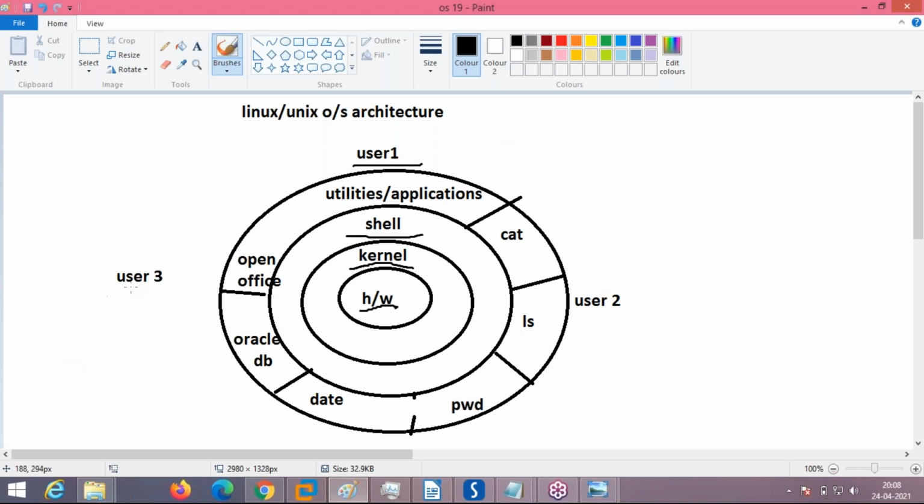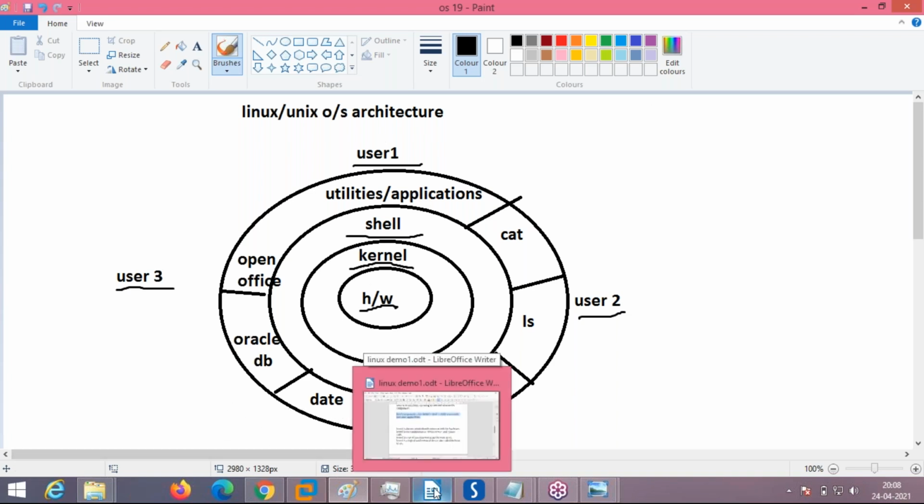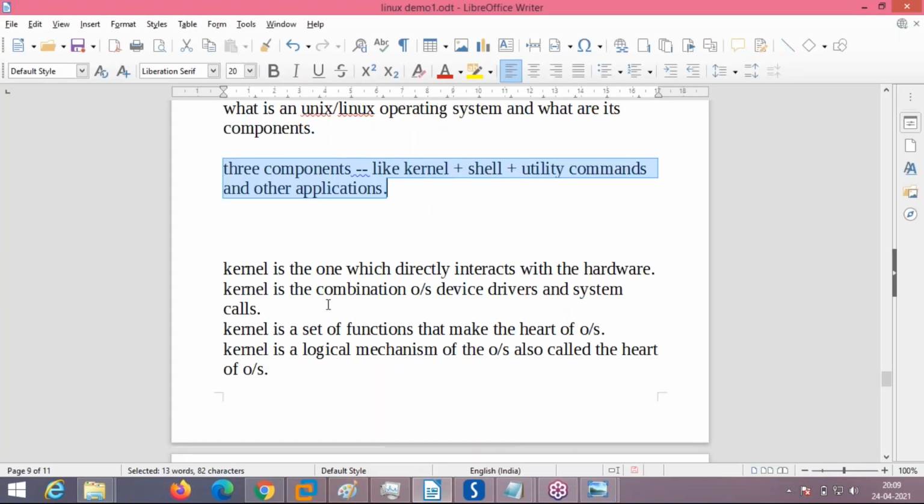And that is not a single user. You can see here multiple users are also there, shown with only 3 users. Okay, this is how the architecture is. Now we have to see what this hardware is, and the kernel we saw. But how is the kernel working, what are its tasks, what is the shell, what are these utilities, and how are these all combining to give us the operating system functionality. Okay, that we will see.